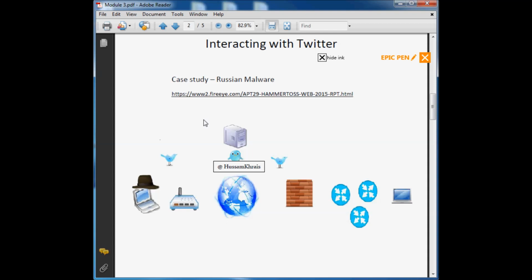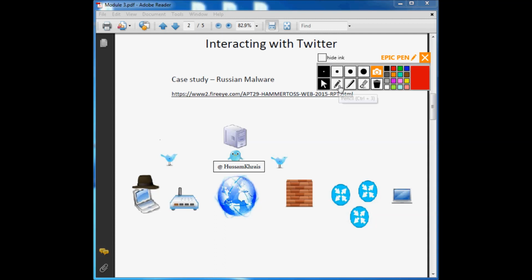Today we will discuss a technique which is used frequently these days, which is to rely on well-known servers to perform a certain task or transfer a piece of information. This technique has been used by a Russian malware. What the attackers did was to send data over their Twitter account and make the target parse it later on.